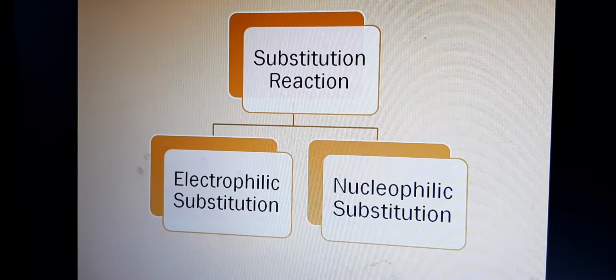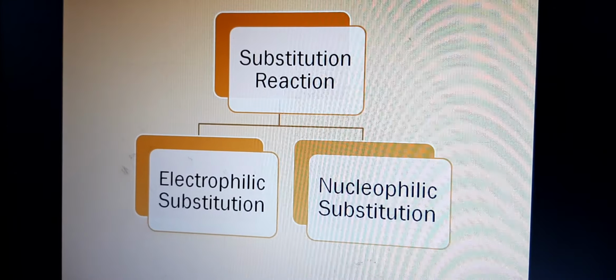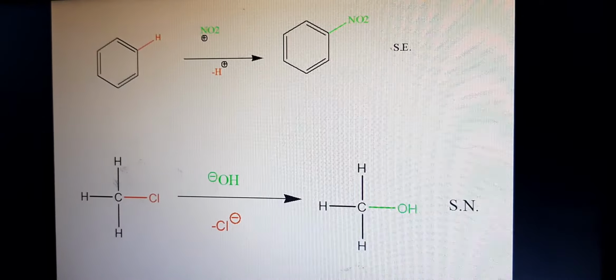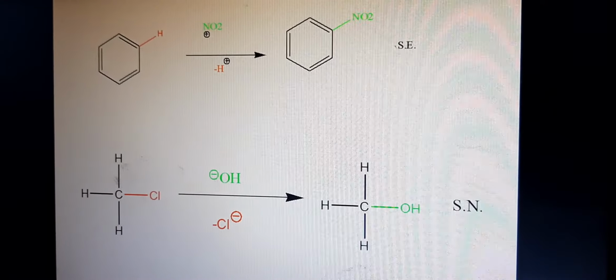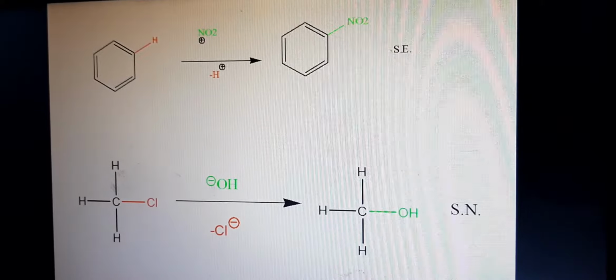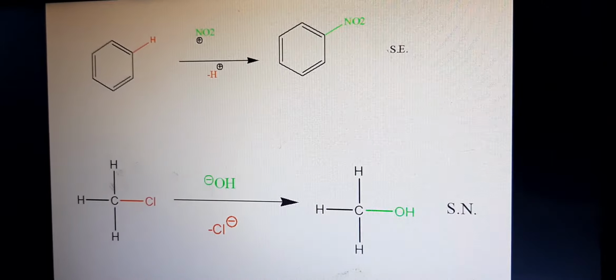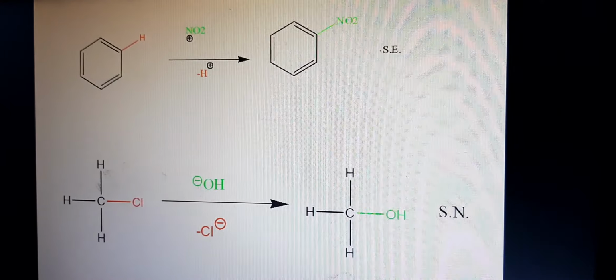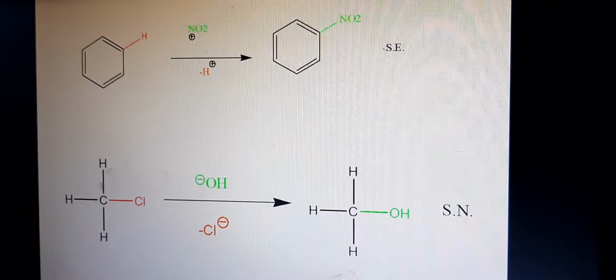And what is meant by the electrophilic substitution reaction? When a substitution reaction involves the attack by an electrophile, the reaction is referred to as SE. What is meant by SE? S stands for substitution, and E means electrophile. Examples of electrophiles are H+, Cl+, Br+, I+ and so on.